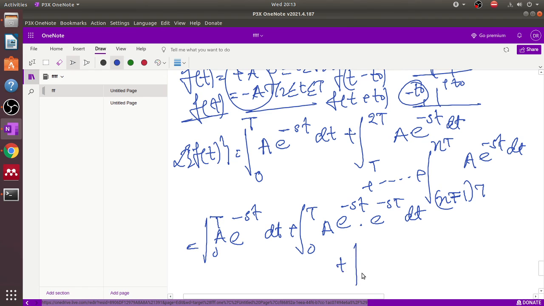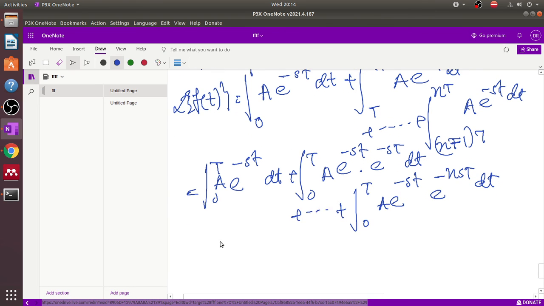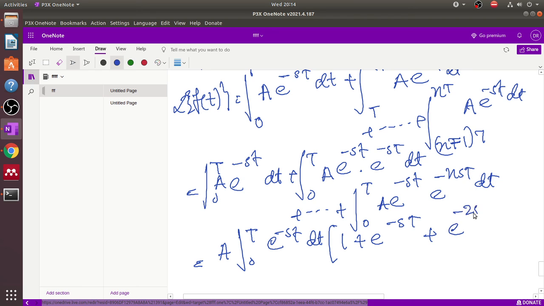Now for the nth time period, the value is e to the power minus nsT. In between them there are dots. So now a integral 0 to T e to the power minus st is common, and in the bracket this term is present, plus dot dot dot e to the power minus nsT.